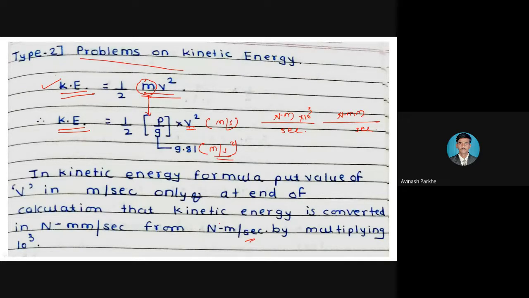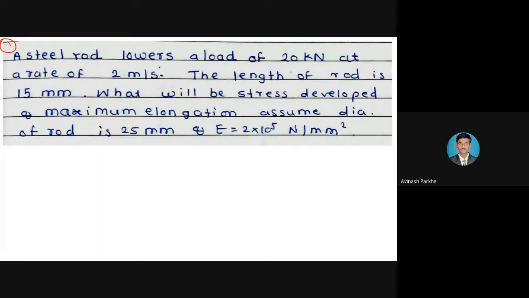So based on this particular type number 2, we will solve two numericals. The numericals are very simple and straightforward, but how to identify whether a particular problem is based on type number 1 or type number 2, you will understand when we solve the numericals. Okay, so this is the first statement.